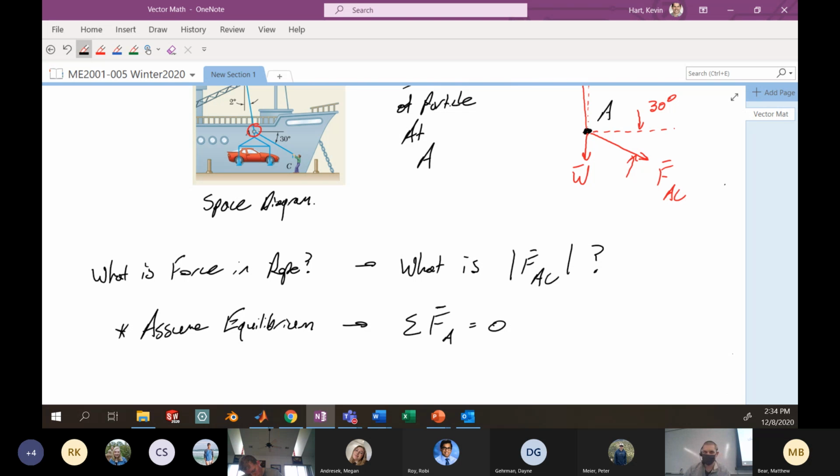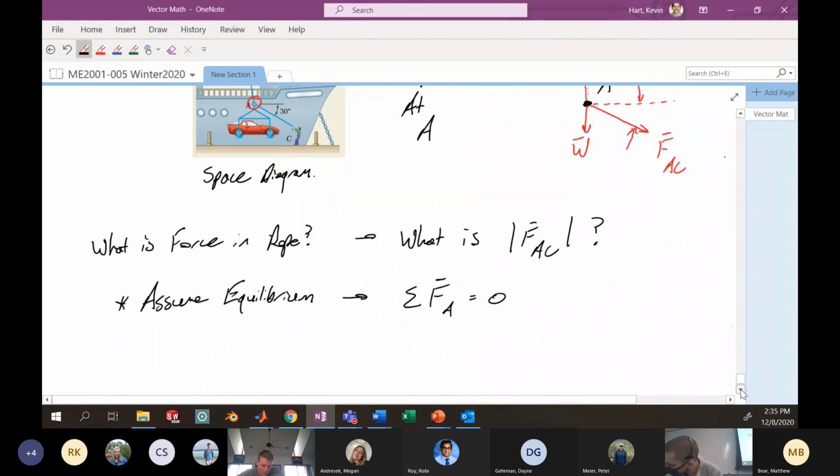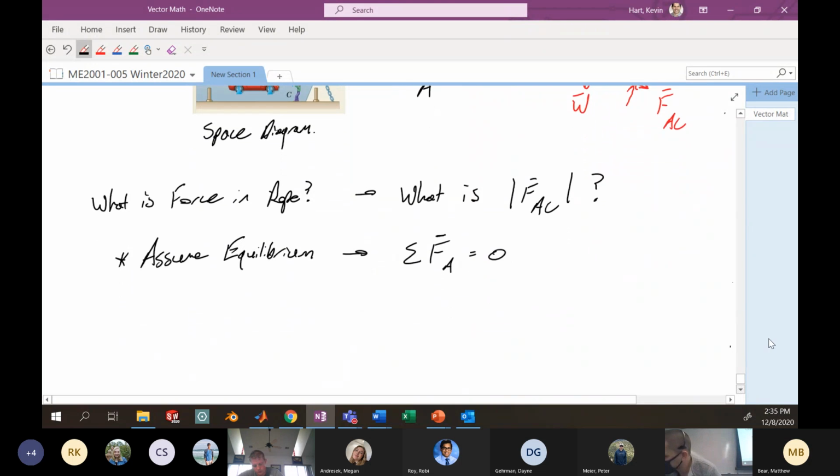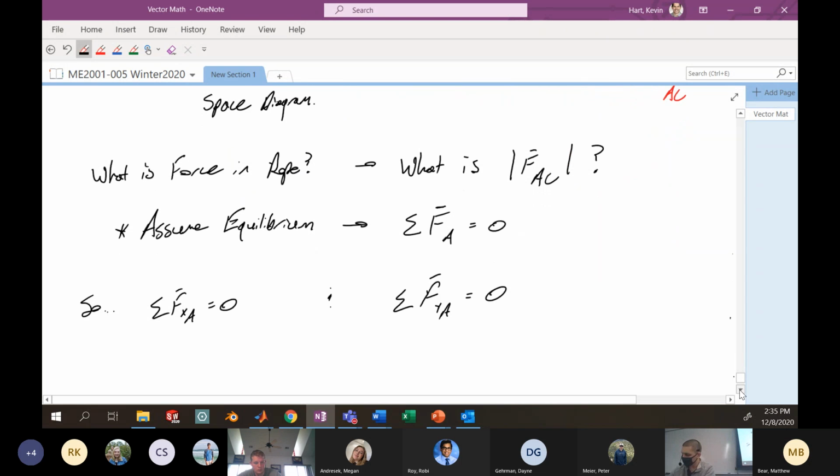This allows us to do our 2D static equilibrium, and we can look at summing the forces in the x direction and summing the forces in the y direction. Both of those must equal 0. So let us do that. The sum of the forces in the x direction at A equals 0, and the sum of the forces in the y direction at A equals 0. That's what we're doing here. Let's do the x direction first.